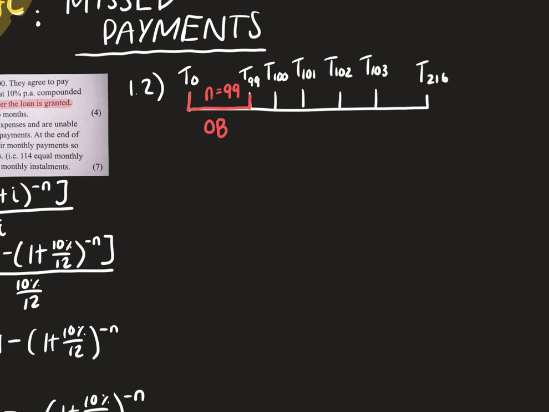Your second step would be that the amount you owe the bank is now going to gain interest for 3 months. Okay, so that would be the normal compound interest formula.